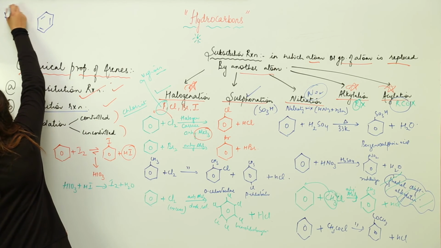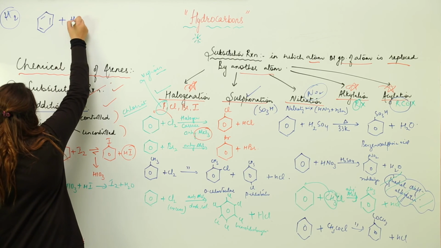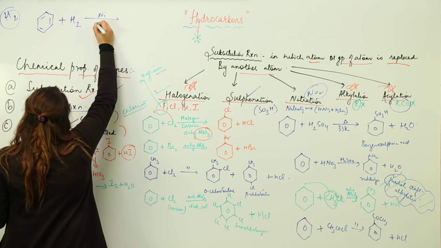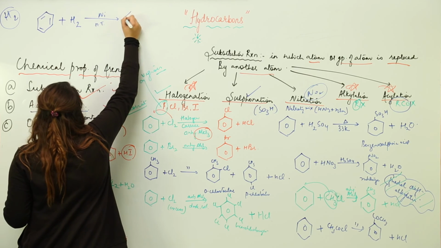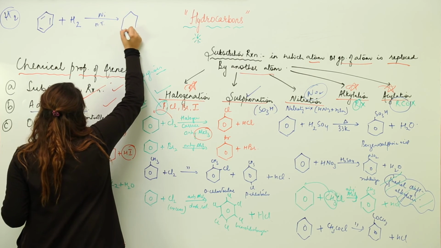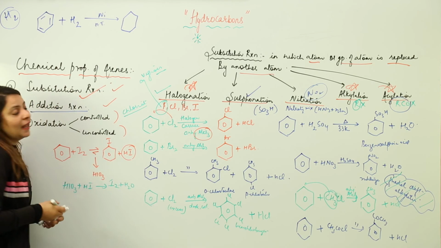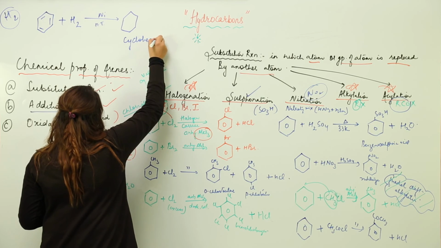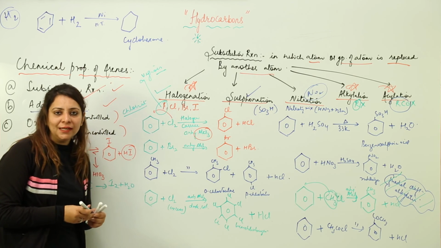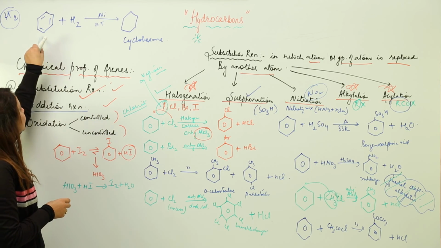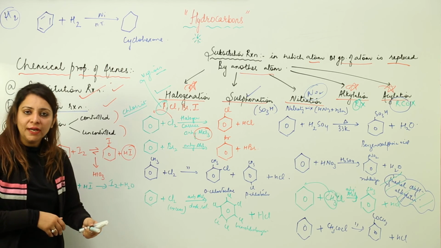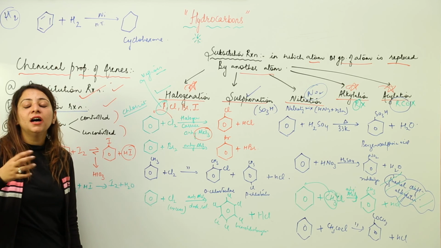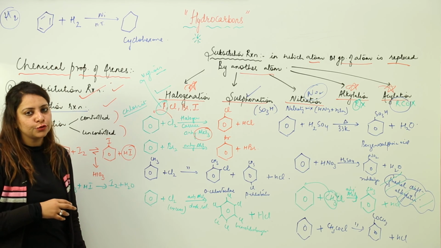Suppose I am adding hydrogen to it. So when I add hydrogen to it, let's say in presence of nickel at high temperature, then what happens? All 3 double bonds will break and hydrogen will add, and it is going to form this compound which is cyclohexane. It was benzene, and wherever hydrogen got attached, it forms cyclohexane, because all the 3 double bonds are replaced due to the addition of hydrogen to it.